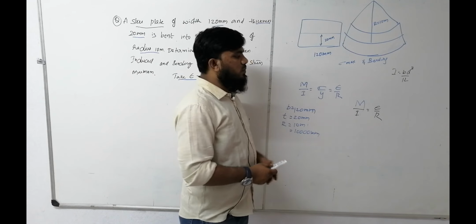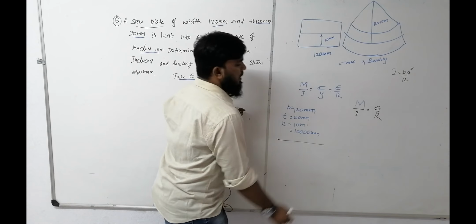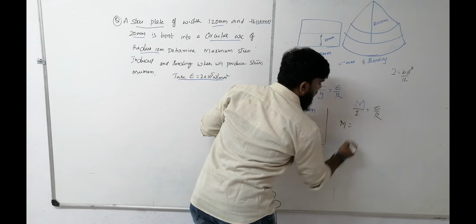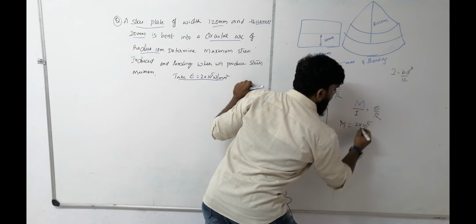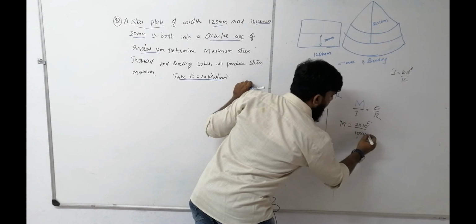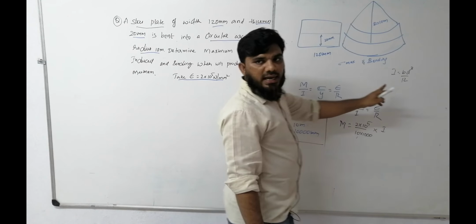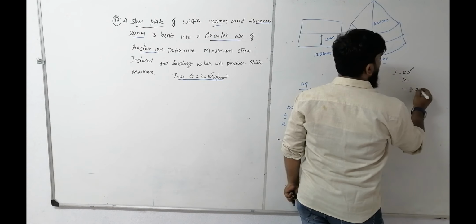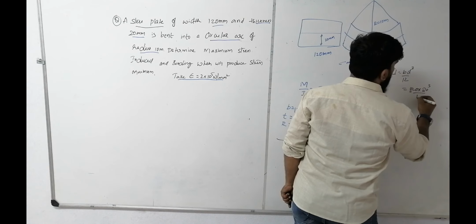Okay, so let us take this value. With this, write down. What is M? We don't know, M is equal to E by R. E value is 2 into 10 to the power of 5, R value is given as 10 into 1000. I will calculate the I separately. I is equal to 120 into T, so 20 cube divided by 12.